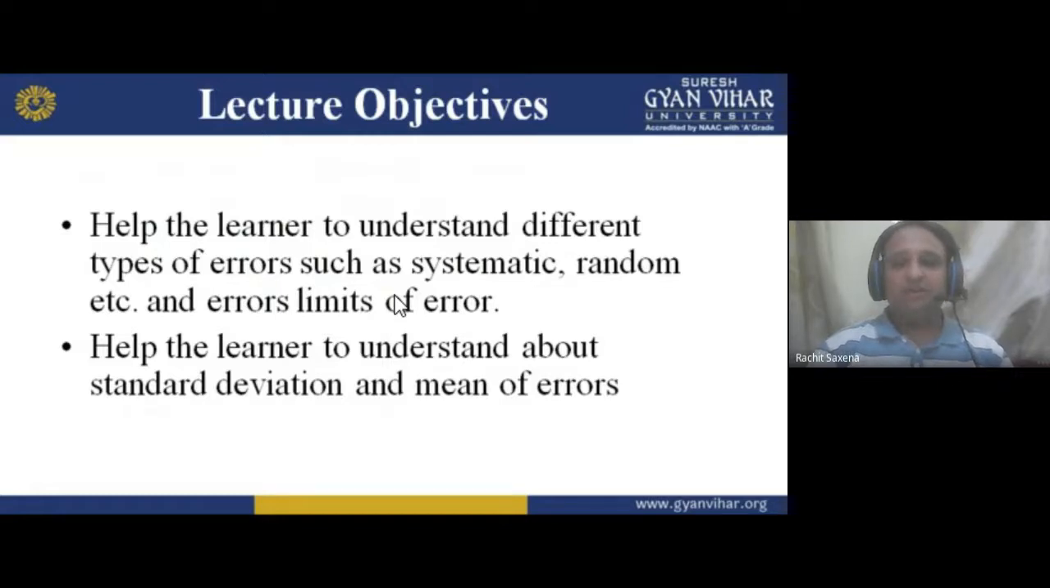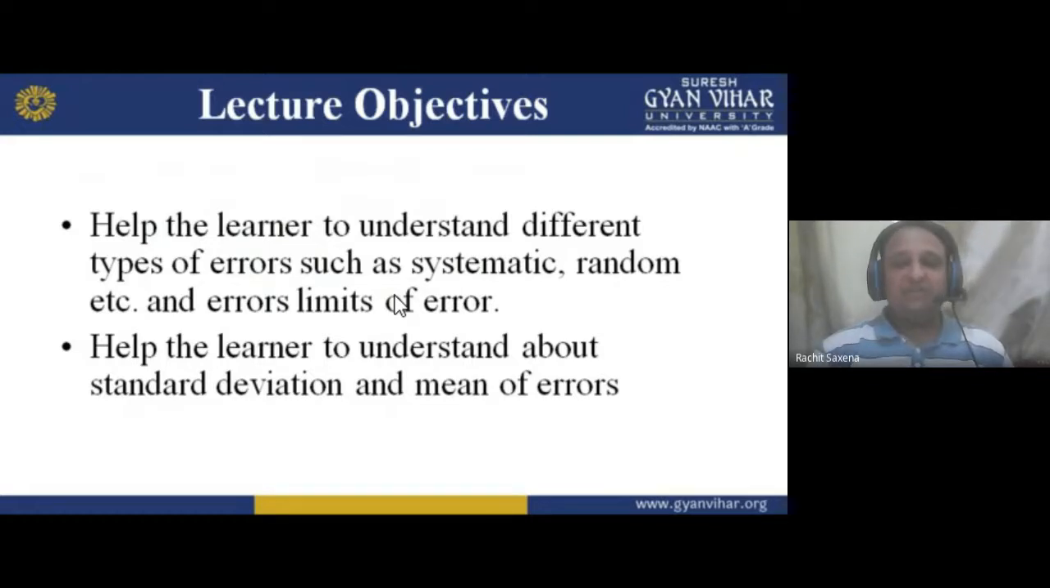The objective is to help the learner understand different types of error, such as systematic and random errors, limits of error, and to understand the standard deviation and mean of errors. If we find many readings and many errors, how can we calculate? We have to calculate with the help of the standard deviation or mean of those errors. Through these we can easily understand the thing. So these are the objectives.